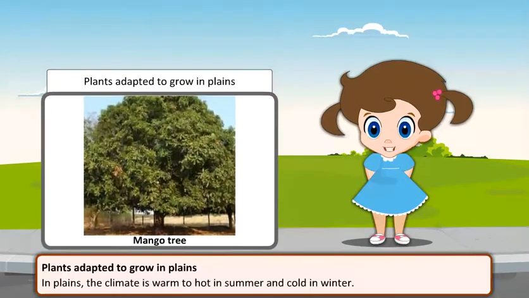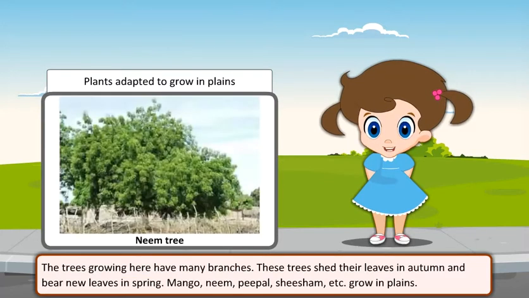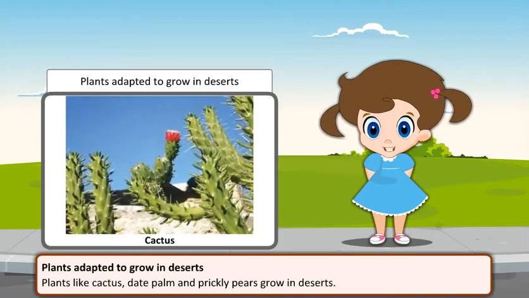Plants adapted to grow in plains. In plains, the climate is warm to hot in summer and cold in winter. The trees growing here have many branches. These trees shed their leaves in autumn and bear new leaves in spring. Mango, neem, peepal, shisham, etc. grow in plains.